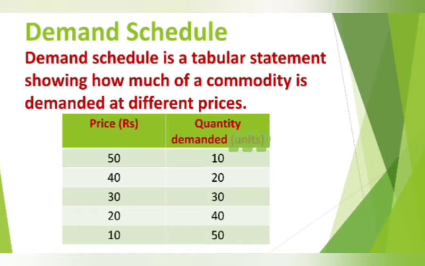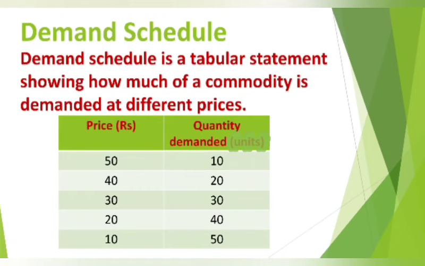When the price of banana is rupees 50, the consumer demands just 10 bananas. When the price falls to rupees 40, he demands 20 bananas. When the price falls further to rupees 30, he demands 30 bananas. Thus, when the price of a commodity falls, the demand for that commodity increases. From this table, we can understand that when the price of the commodity is increasing, the quantity demanded will be falling.